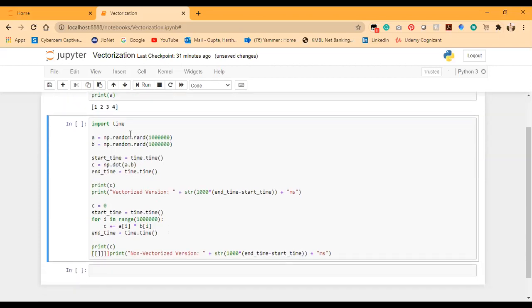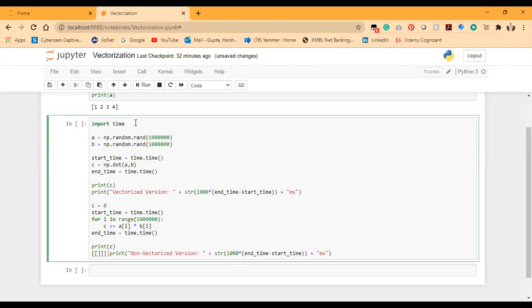Now let us jump to the concept of vectorization and non-vectorization. I'll show how vectorized operations are much more efficient than non-vectorized operations. Firstly, we will import the time library, which is already included in the Python packages.